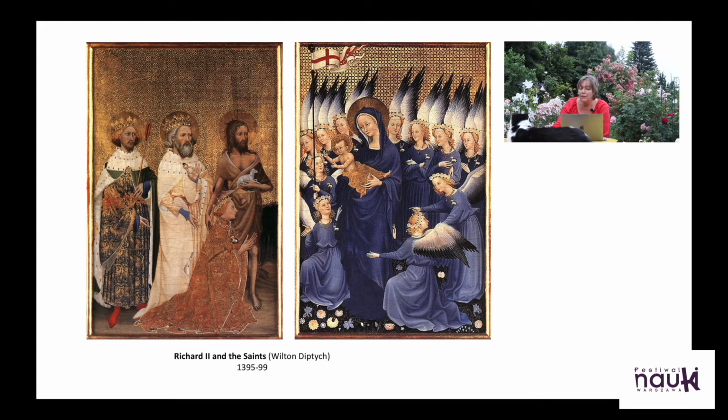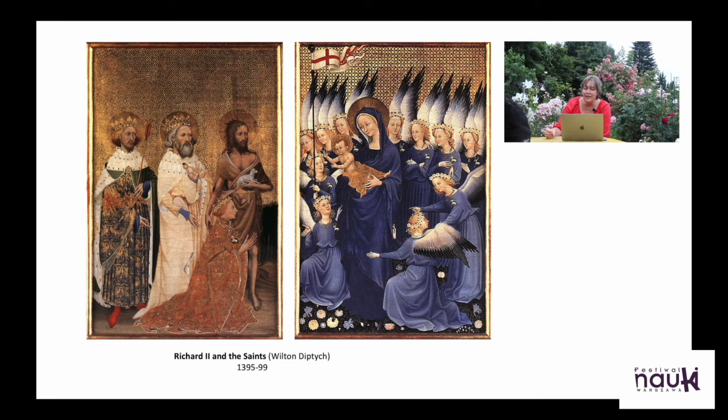We also have Saint John the Baptist, and they are all interceding for the young king. He is shown kneeling in prayer, and the saints present his supplications to the other side of the painting, which shows the Virgin Mary with baby Jesus and angels.